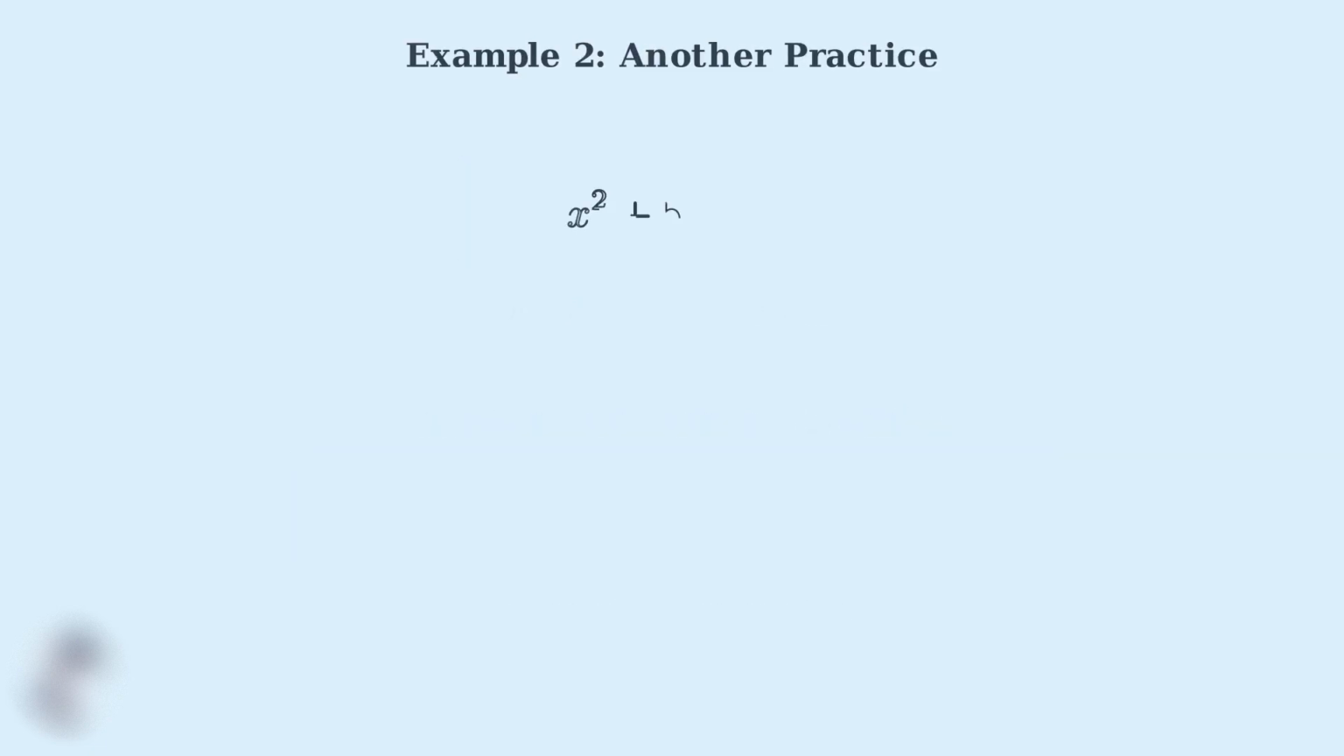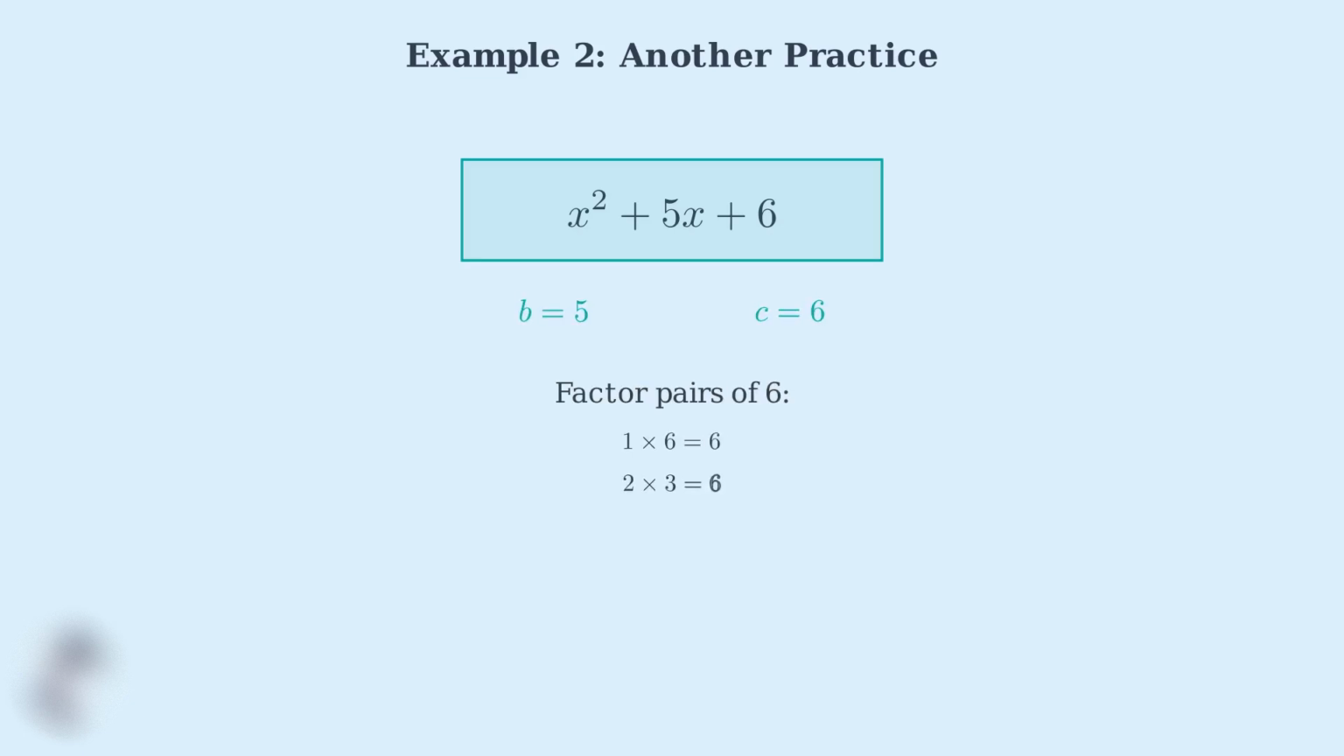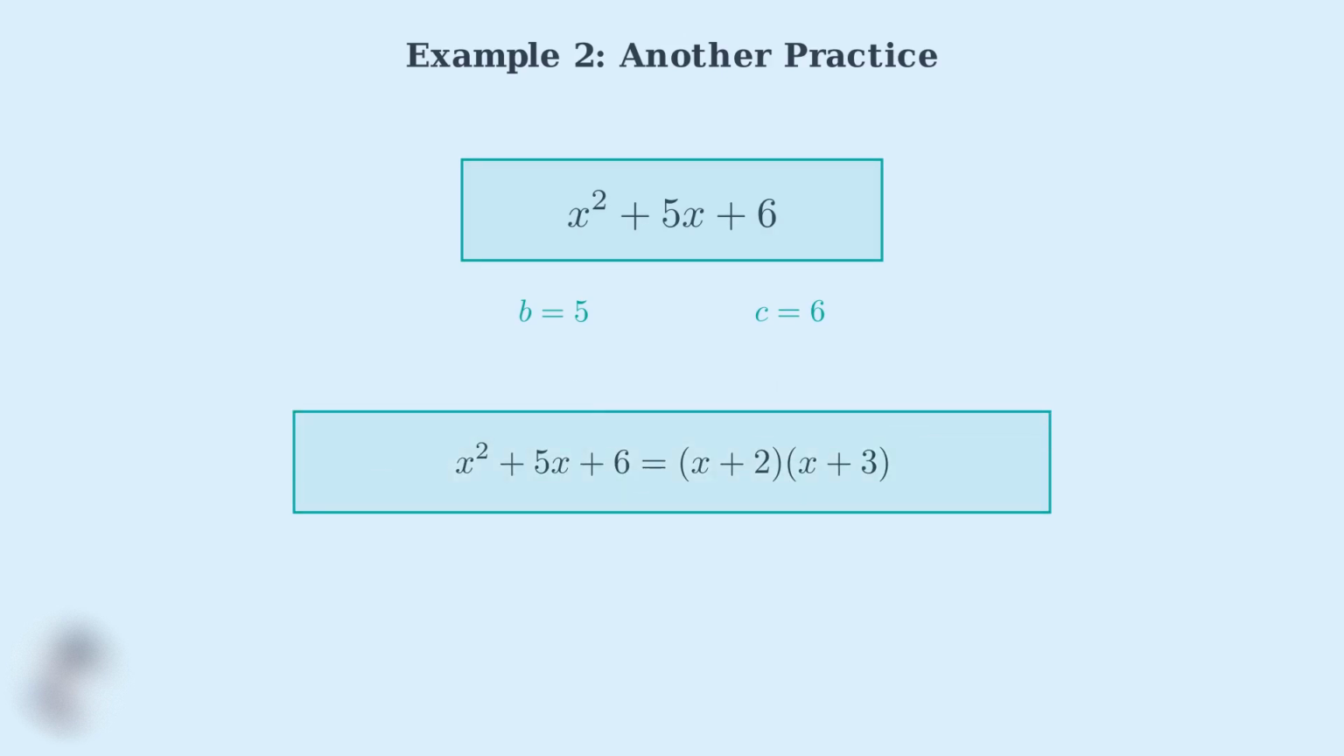Let's try another example, x squared plus 5x plus 6. Again, we identify b equals 5 and c equals 6. The factor pairs of 6 are 1 times 6 and 2 times 3. Now we check which pair adds to 5. 1 plus 6 equals 7, which is too big. 2 plus 3 equals 5, which is exactly what we need. Therefore, x squared plus 5x plus 6 factors as (x plus 2) times (x plus 3).